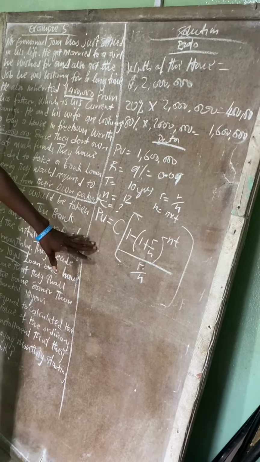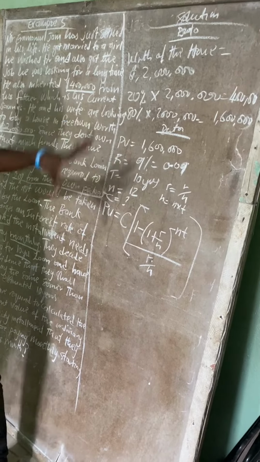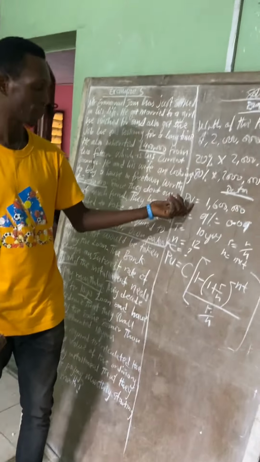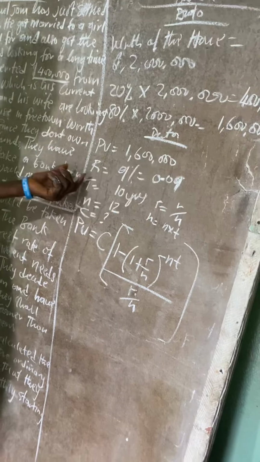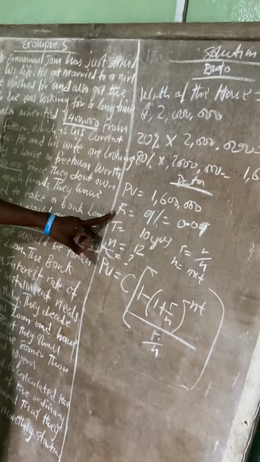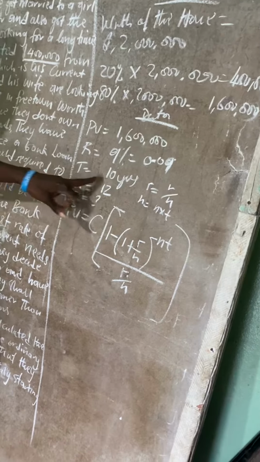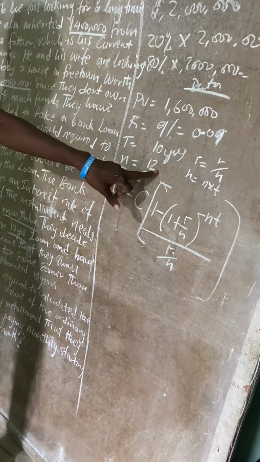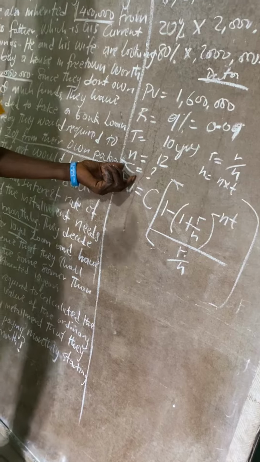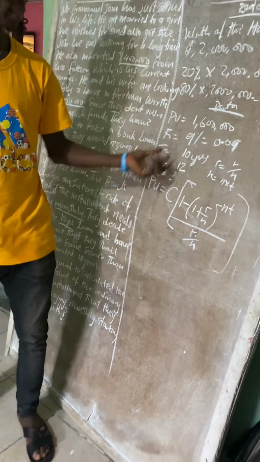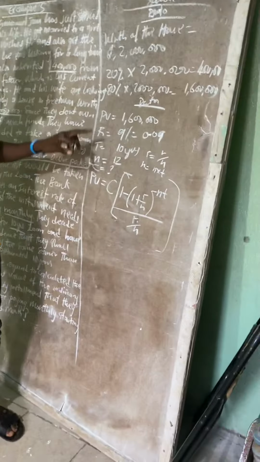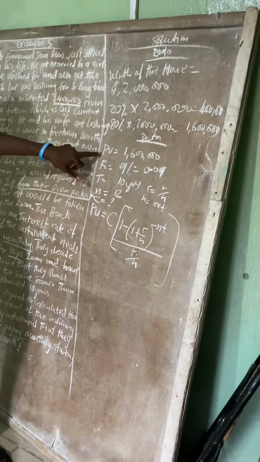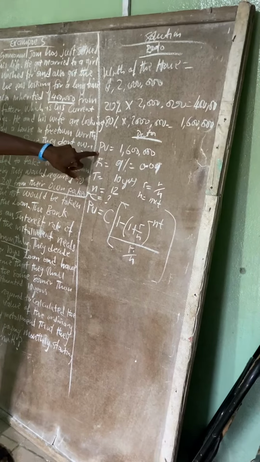Now we want to input the data that we have collected. Mind you, the present value of the loan that I'm taking is $1,600,000, the rate is 9%, the time is 10, and n is 12. We want to know how much they will be paying every month to repay the loan they have taken from the bank. That is the question. So don't misunderstand.